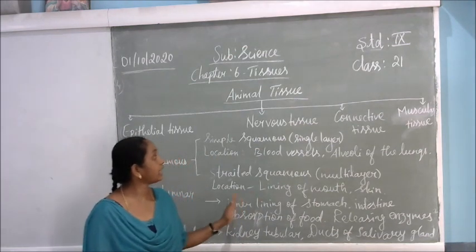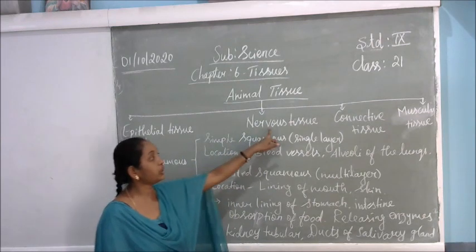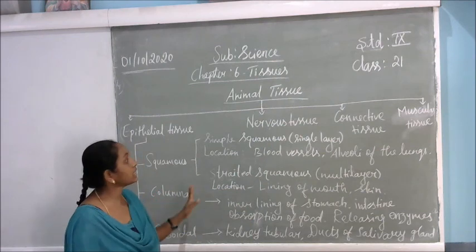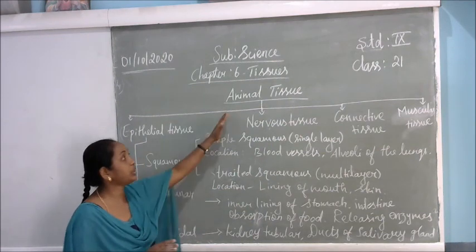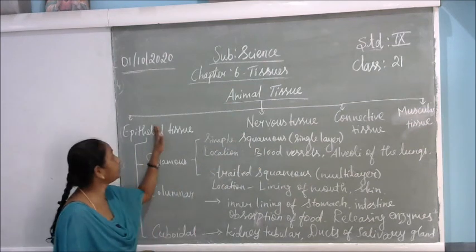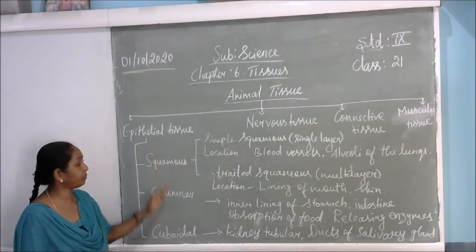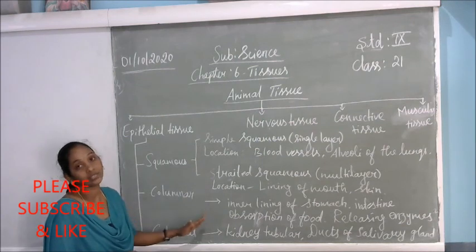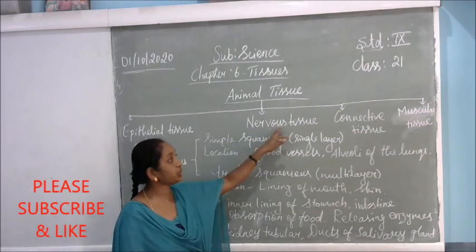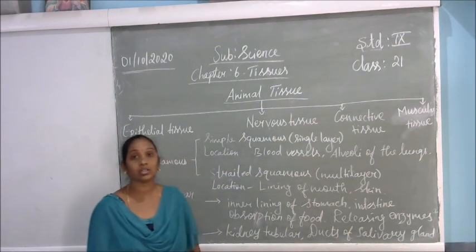So in the next class we are going to discuss nerve tissues, connective tissues and muscular tissues. In this class we discussed animal tissues, what is in them and what the types are. We discussed only epithelial tissues: their types, locations and functions. So in the next class I will explain nerve tissues, connective tissues and muscular tissues.